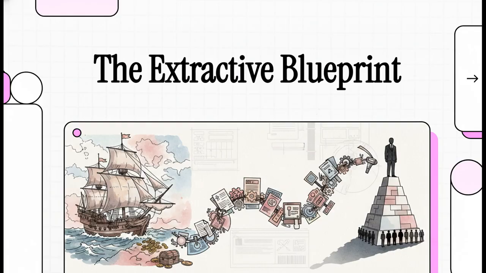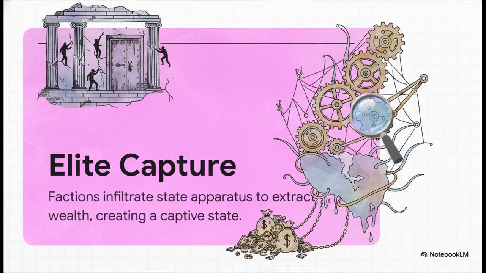Okay, let's just dive right into this. To really understand this blueprint, we first have to define what we're actually looking at. It's called elite capture. Basically, this happens when a tiny faction or maybe a coalition of interest groups mechanically infiltrates the state apparatus. And they aren't doing this for the greater good. They're doing it to maximize their own factional economic gains. When they pull this off, the nation transitions from an autonomous state, one that actually serves its people, into a captive state, serving only those elites.